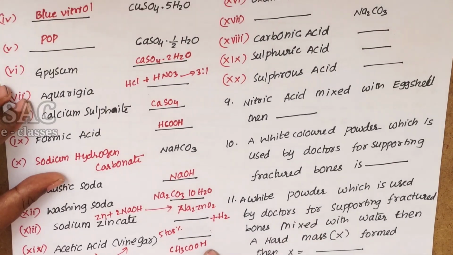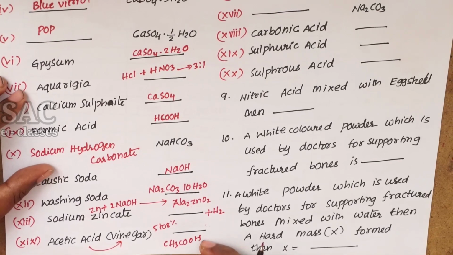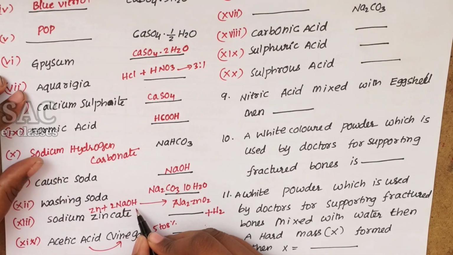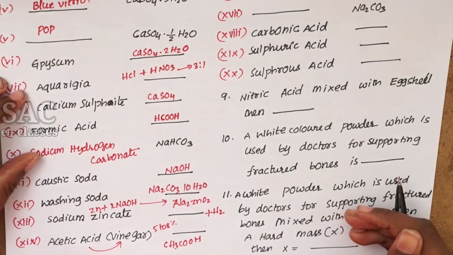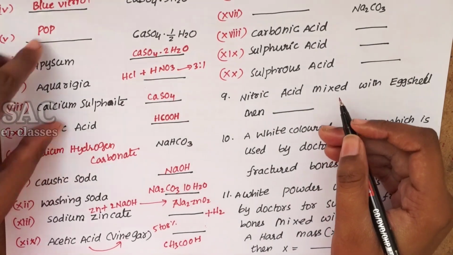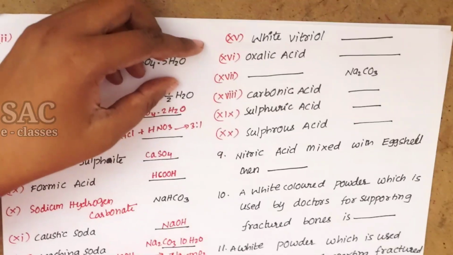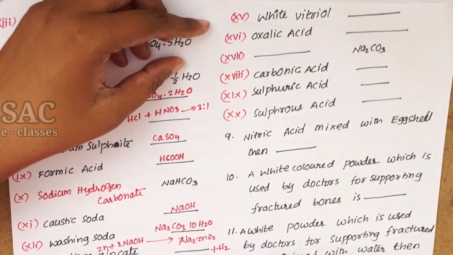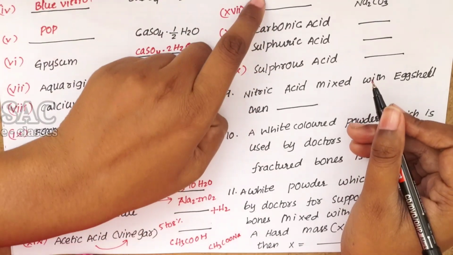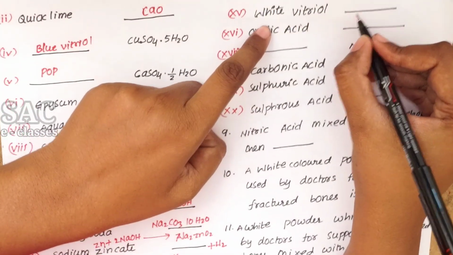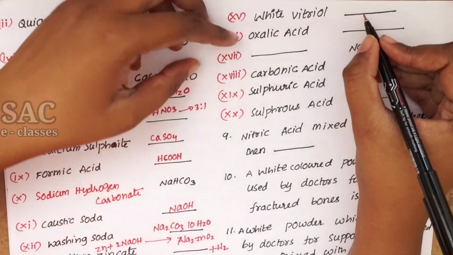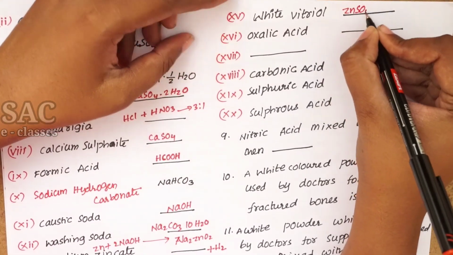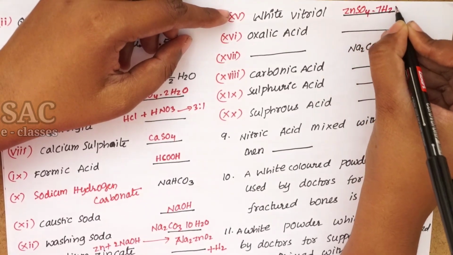Whenever the weak acid CH3COOH is treated with caustic soda NaOH, it forms sodium acetate, CH3COONa. Next one is white vitriol. White vitriol is zinc sulfate, ZnSO4·7H2O.